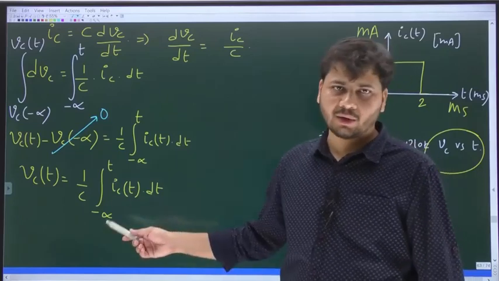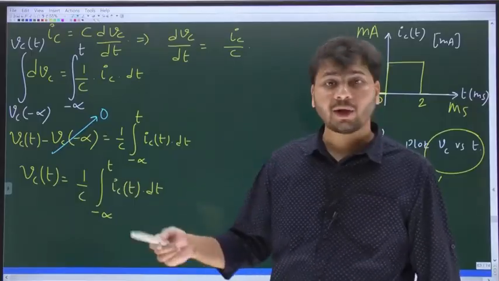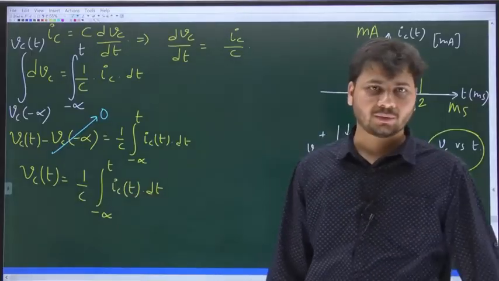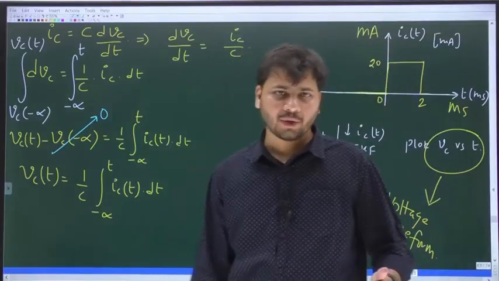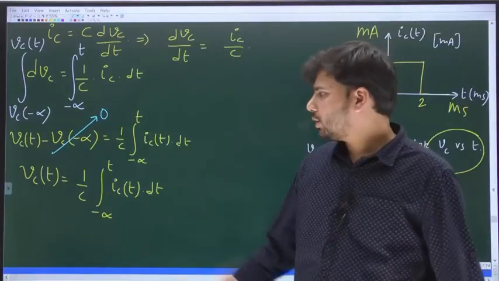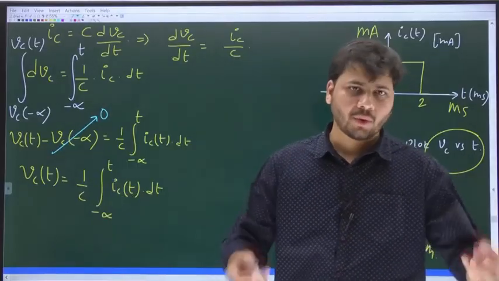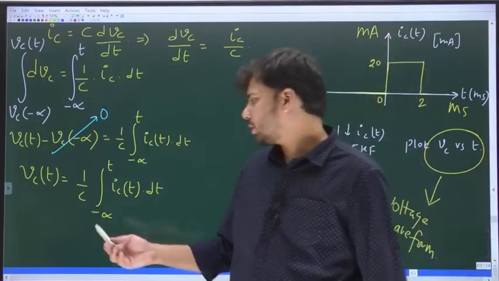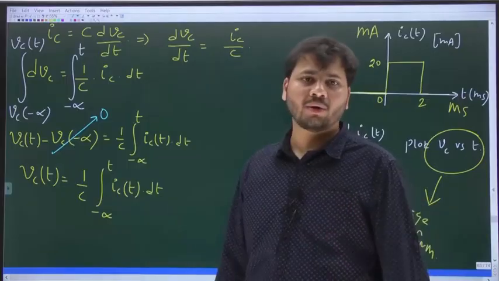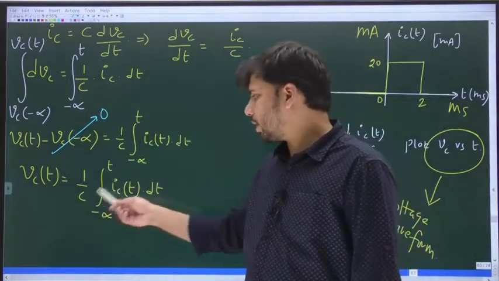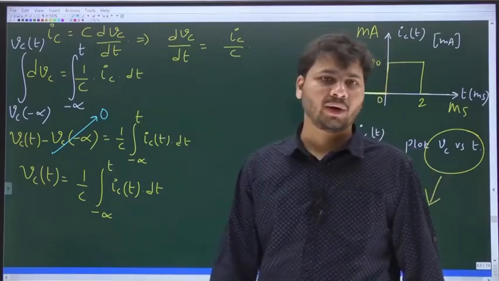Area under the current waveform from minus infinity up to that instant, multiplied with 1 by c, where c is the value of the capacitance. For example, let's say you want to find Vc at t equal to 1 second. Then you should find the area under the current waveform from minus infinity up to 1 second, and multiply that area with 1 by c.